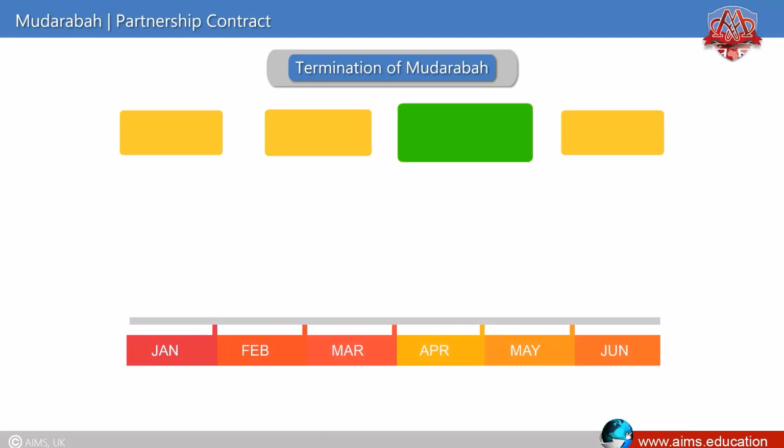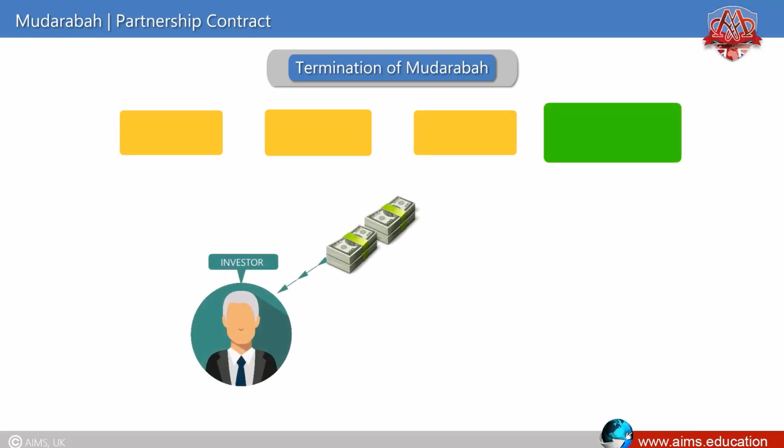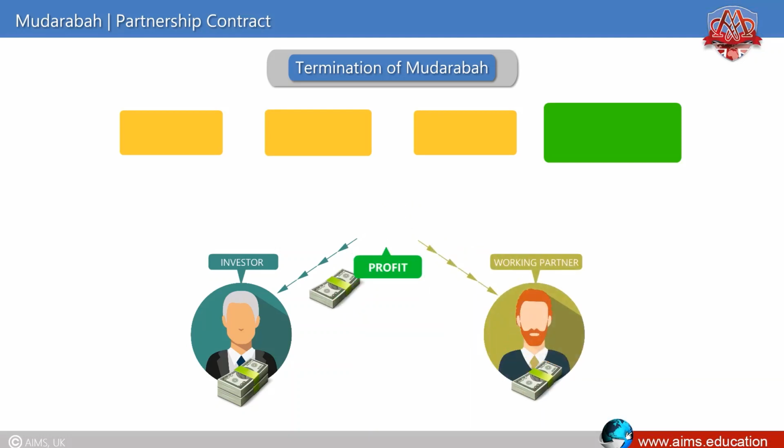If the time period of the contract is fixed, all parties are responsible to complete it, and the capital of the investor will be returned to the investor, and the remaining amount will be considered a profit. This profit will be distributed according to the agreed ratio.